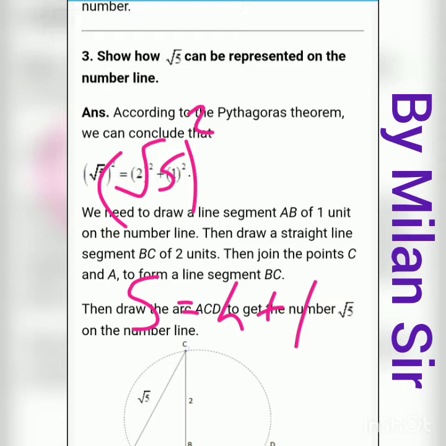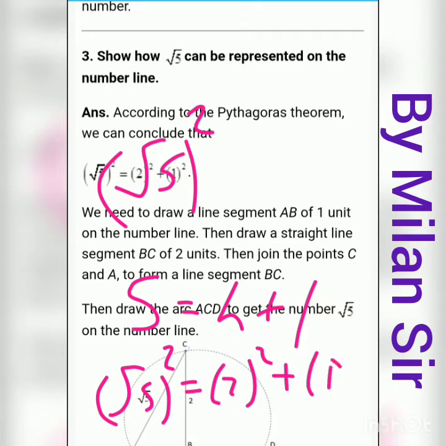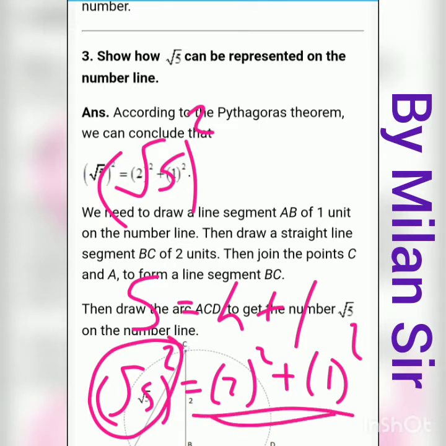So now here 5, that means under root 5 all square, 4, that means 2 all square, and 1 is 1 square. We need to convert these numbers in the form of squares. Now this is the Pythagoras triplet, right? Hypotenuse square is equal to the sum of squares of the other two sides. So our other two sides are 2 and 1. So these three numbers, that means under root 5, 2, 1 are the sides of a right angle triangle, and under root 5 is your hypotenuse.